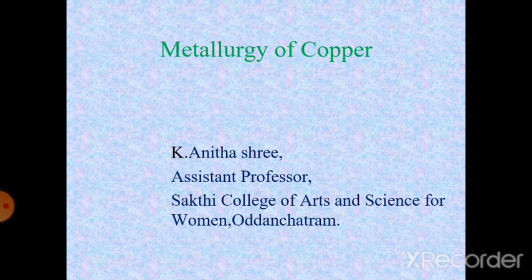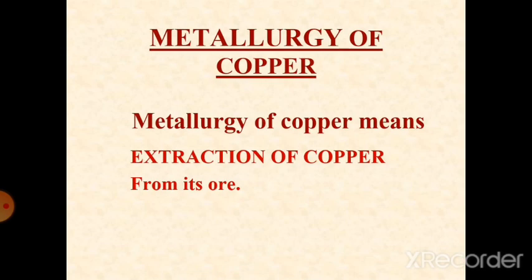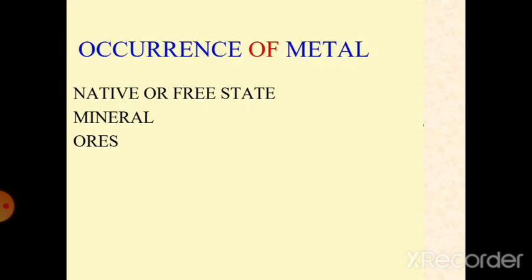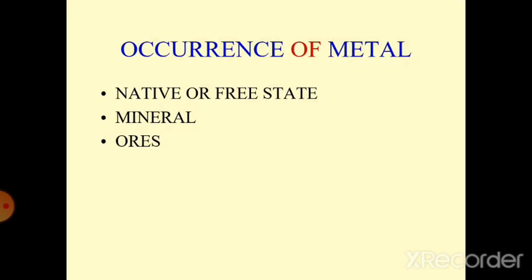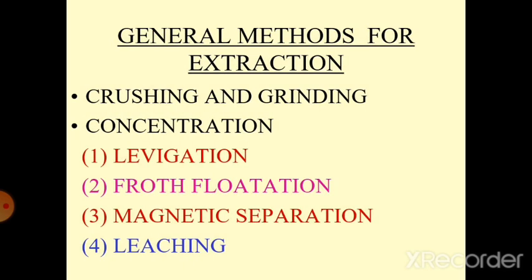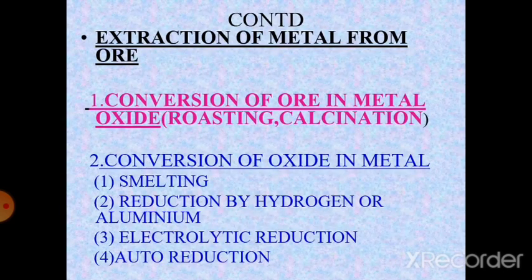First, we are discussing the metallurgy of copper. Metallurgy means extraction of metal from its ore. Generally, metals are found in the native state or mineral state as ores. The general methods for extraction are crushing and grinding, concentration, levigation, froth flotation, magnetic separation, and leaching.